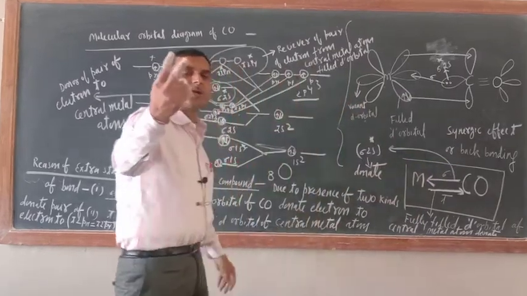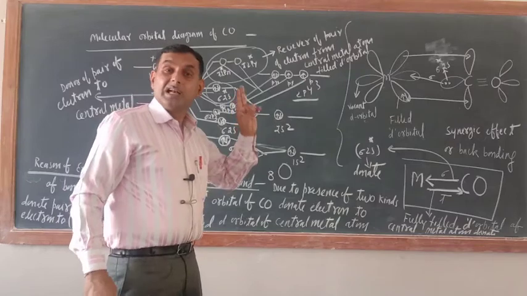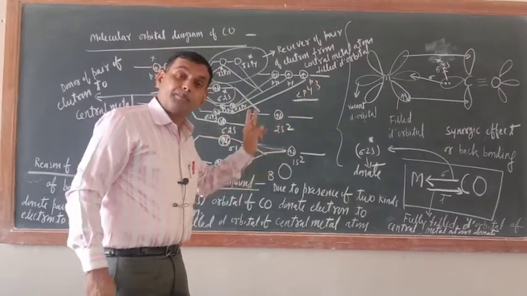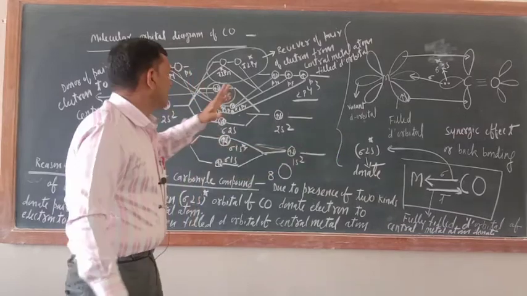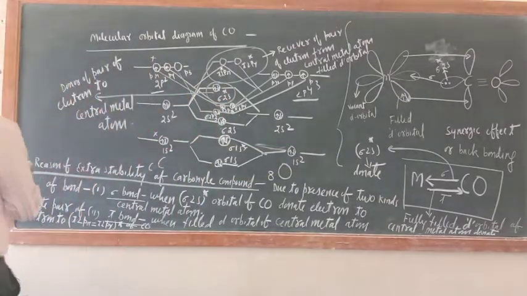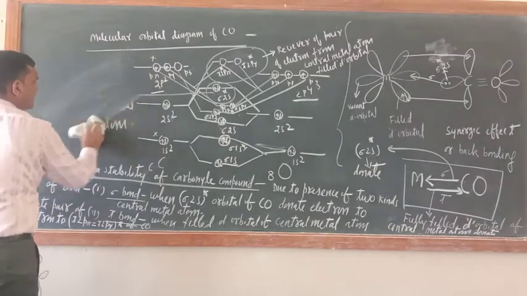So here two types of bonding are there: the ligand to metal bond, that is the normal bond, and here the metal to ligand bond is also present. So that word I will write here. I am rubbing this side, just see.